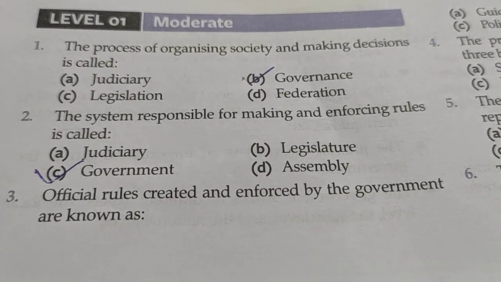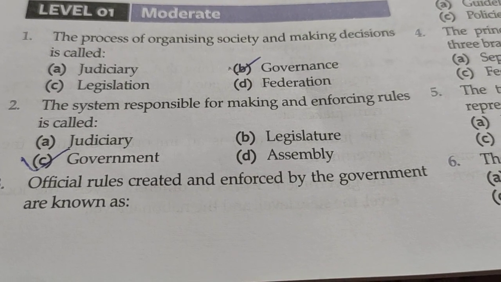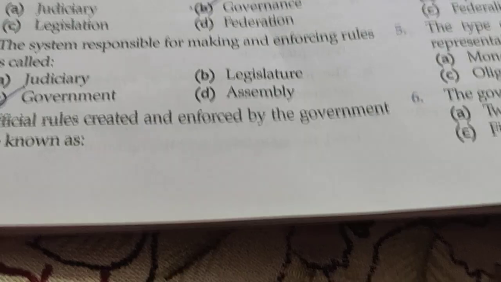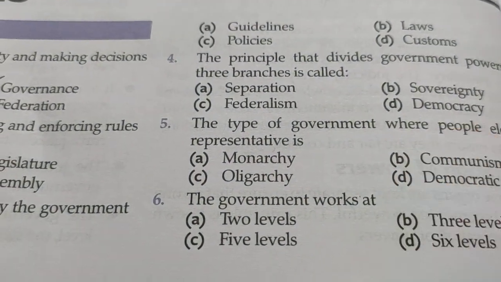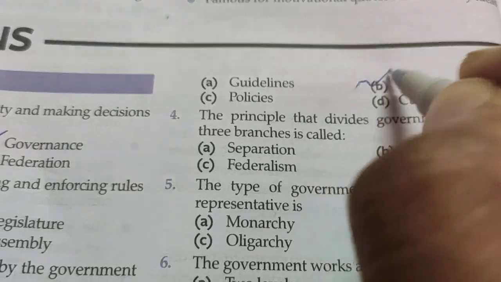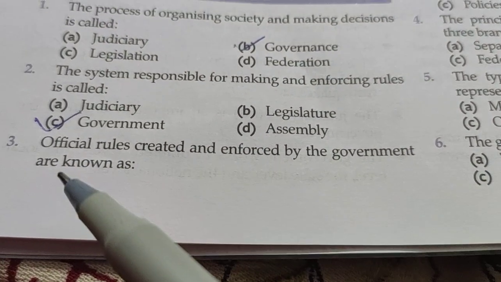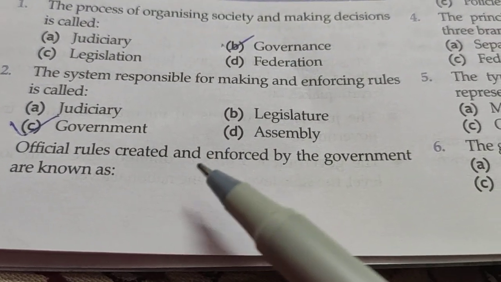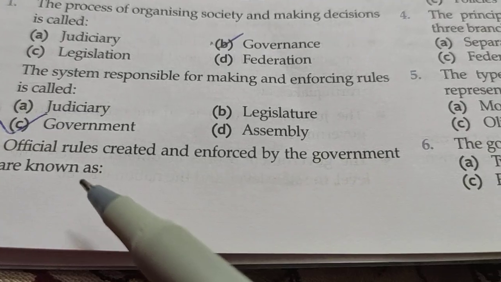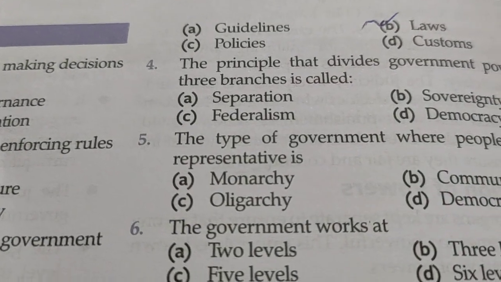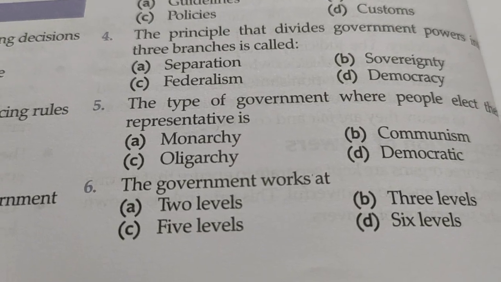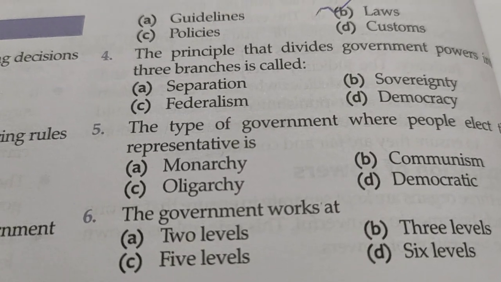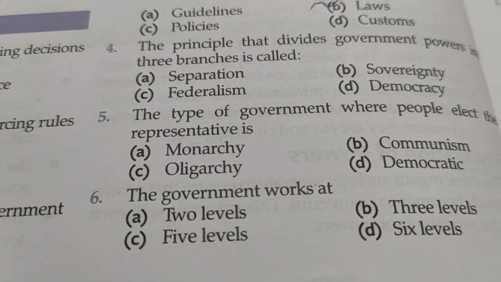Next: official rules created and enforced by the government are known as, which will be the answer? Laws. So official rules created and enforced by the government are known as laws. Laws are the formal official rules made by the government that regulate behavior and define rights and duties.